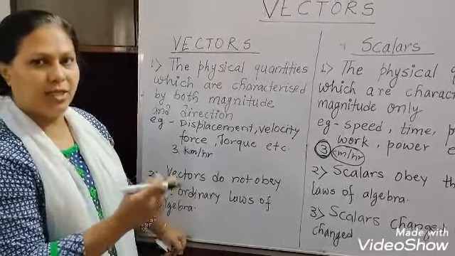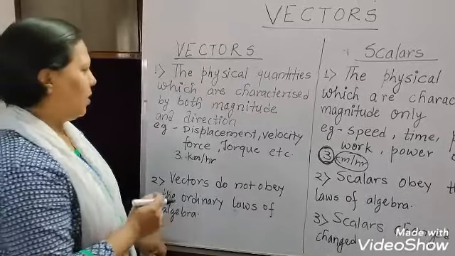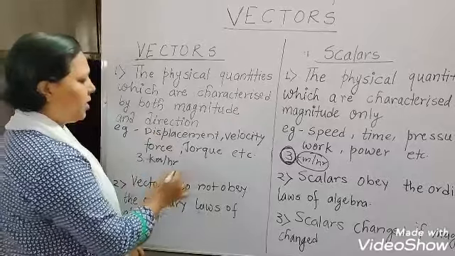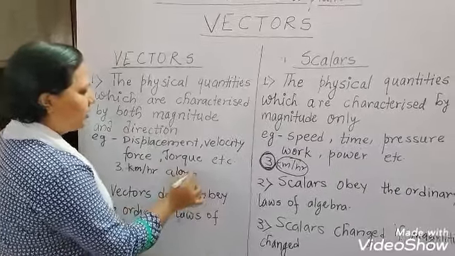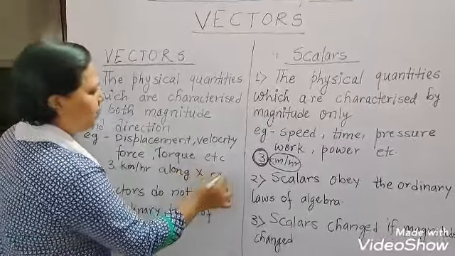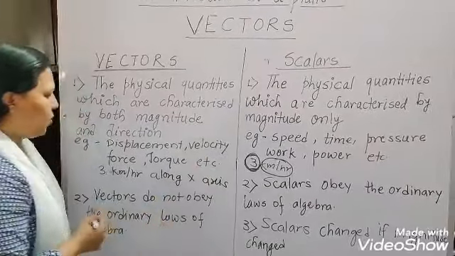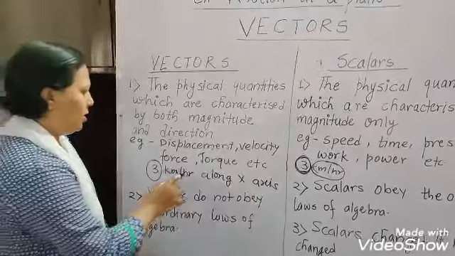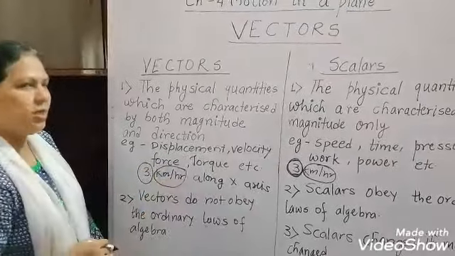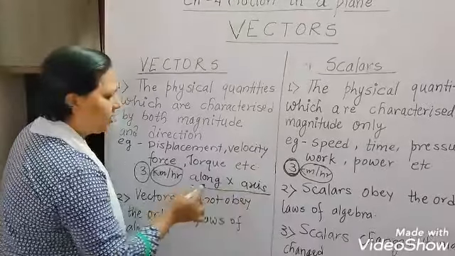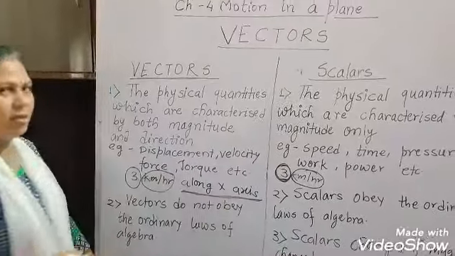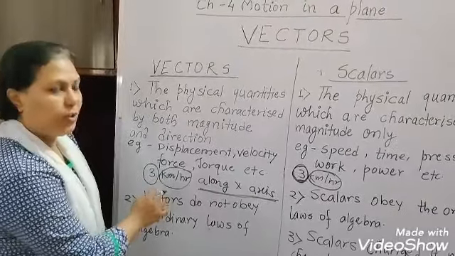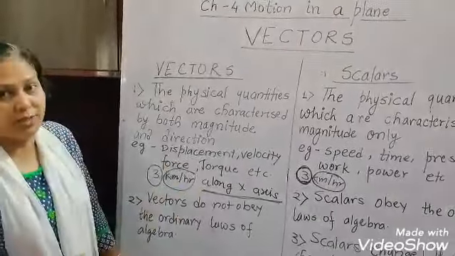This way we can describe. Simply I am telling here 3 kilometer per hour along the positive x-axis. So this 3 is the magnitude, kilometer per hour is the unit, and along x-axis is the direction. So here the magnitude and direction both are involved.